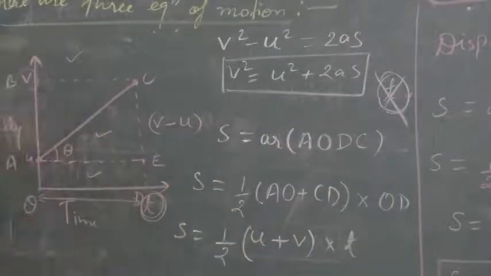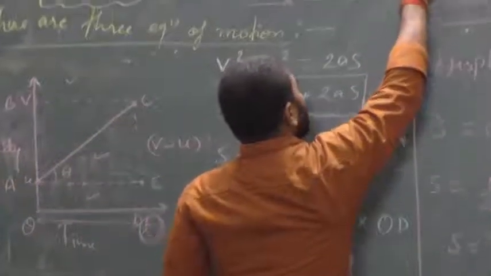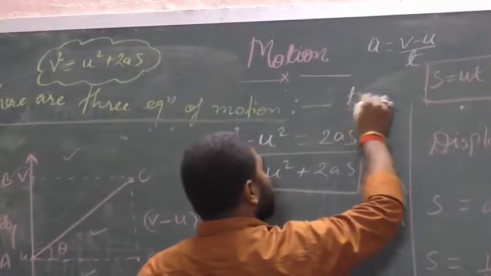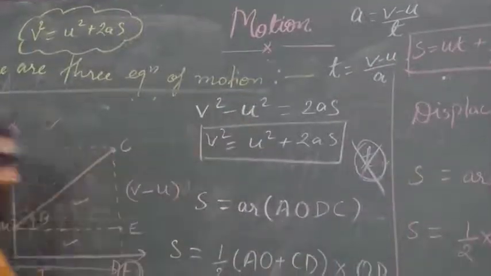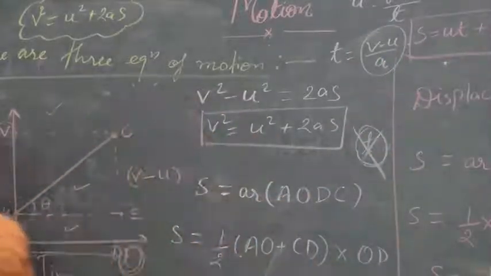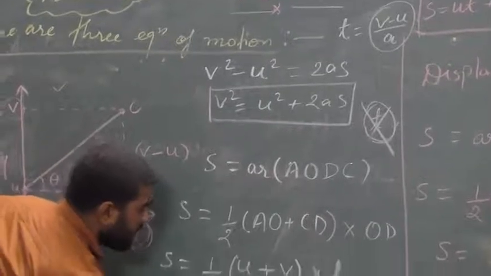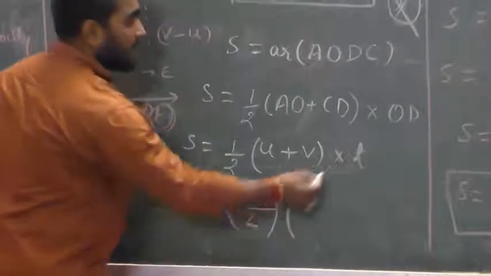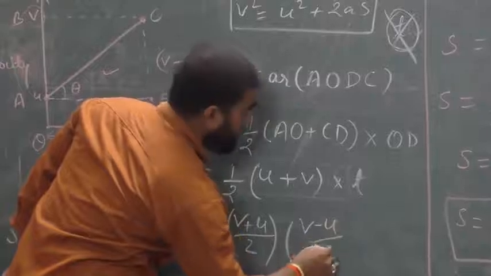So in place of t, we can write the value of it. As we know, a is equal to v minus u upon t. So from this equation, we can write t equal to v minus u upon a. Now in place of t, we will put this value, v minus u upon a, and we will get s is equal to (v plus u) upon 2, in another bracket, in place of t, v minus u upon a.